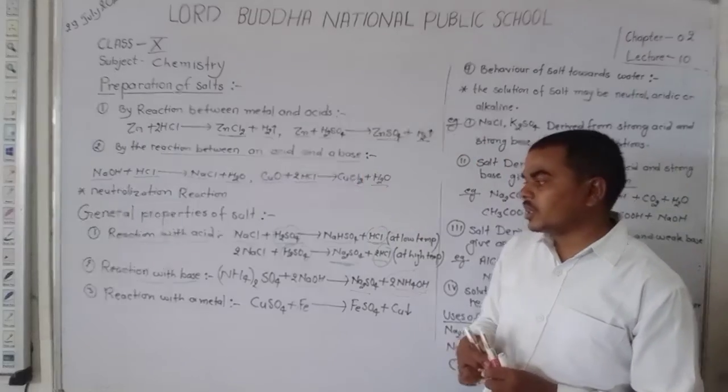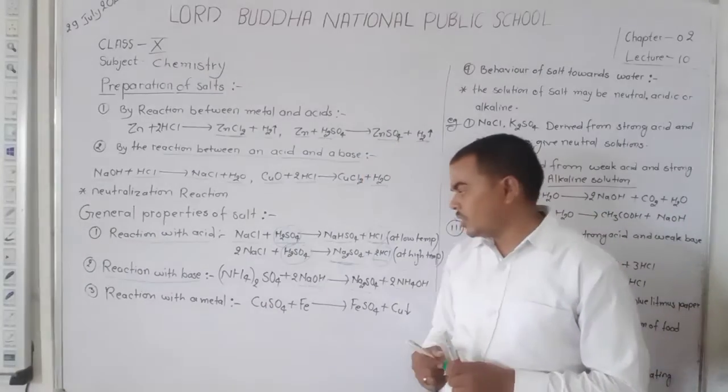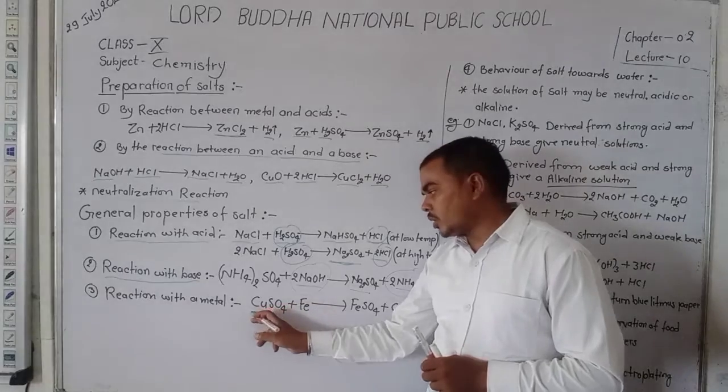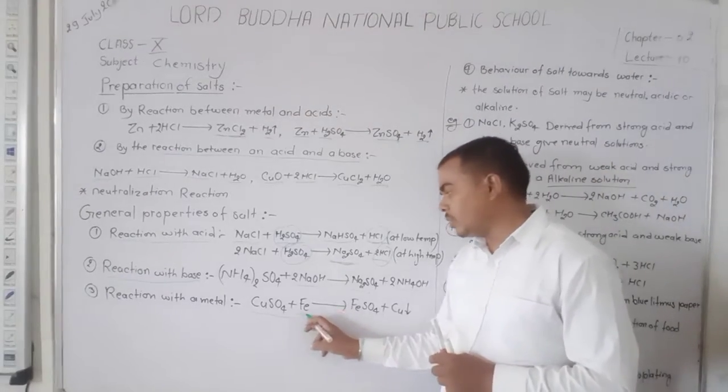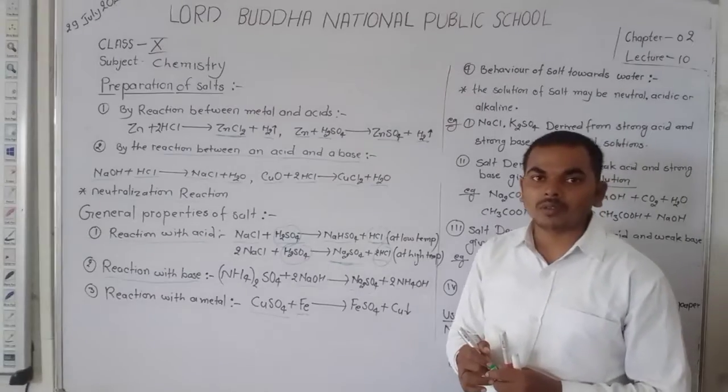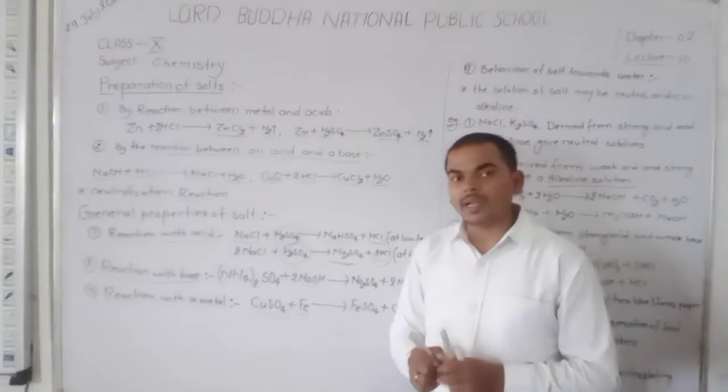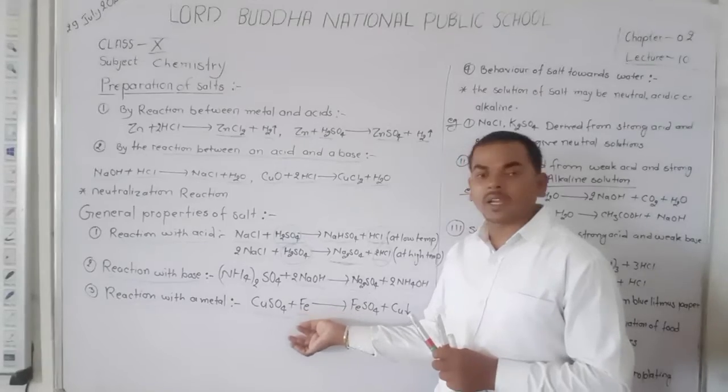Dear student, when a salt reacts with the metals, like here, cupric sulfate, that is CuSO4, reacts with iron, Fe. Dear student, you know that Fe is a more reactive metal than copper.